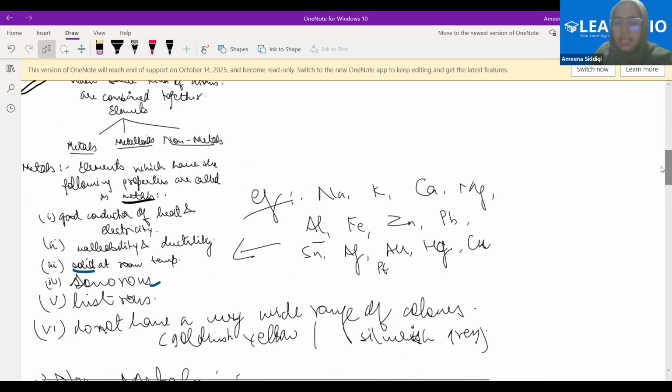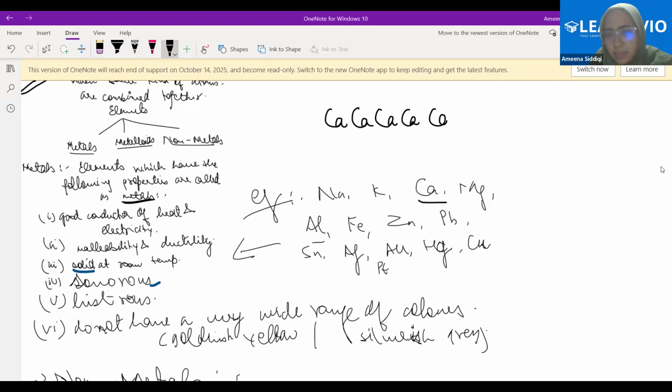Let's say, beta, we have calcium as a metal. You must have heard of calcium quite often in life, right? Try to understand this, Omar. This is one calcium atom. I join many calcium atoms together. This clearly becomes an element of calcium. This is an element of calcium.